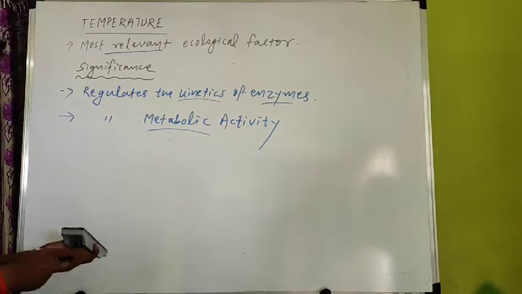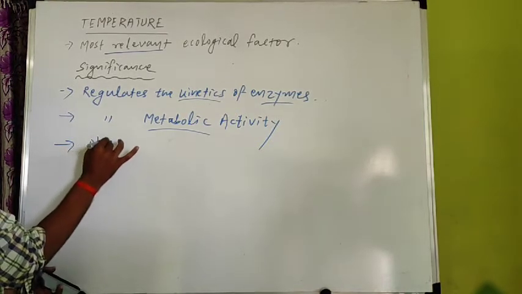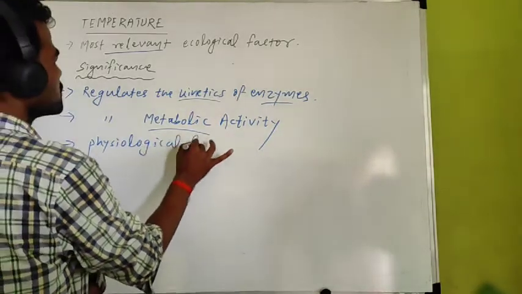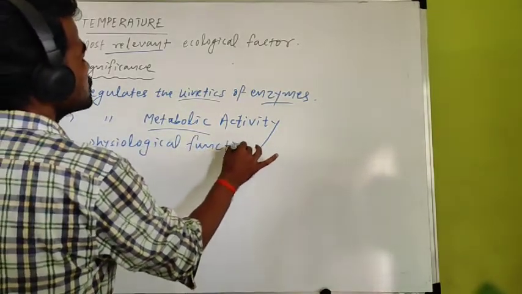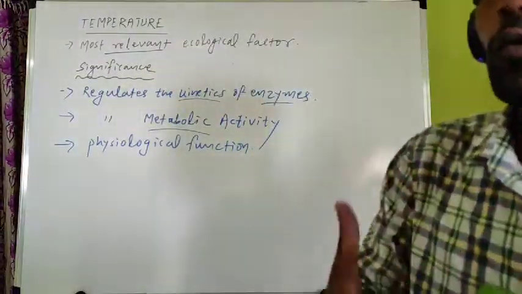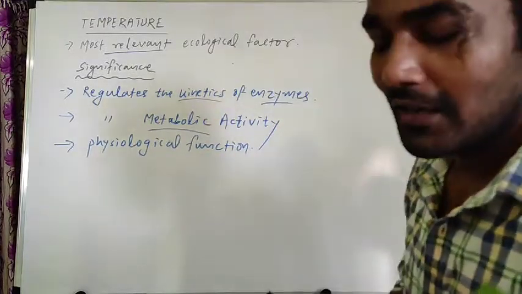And in addition to that, temperature regulates many physiological functions, like digestion, respiration, circulation, blood flow inside the body, excretion, and different processes.